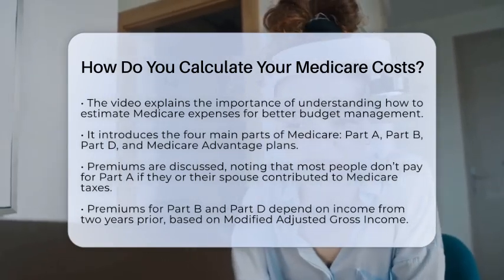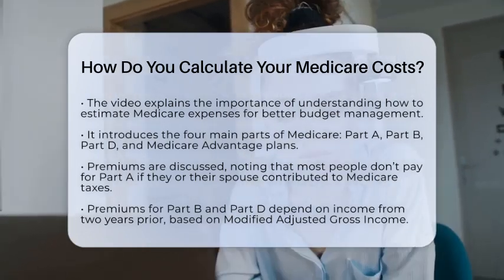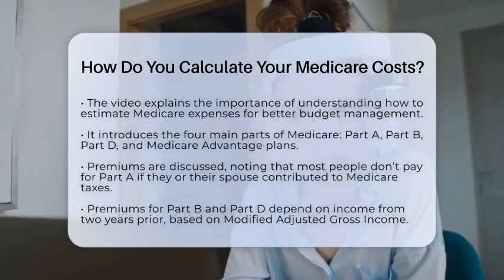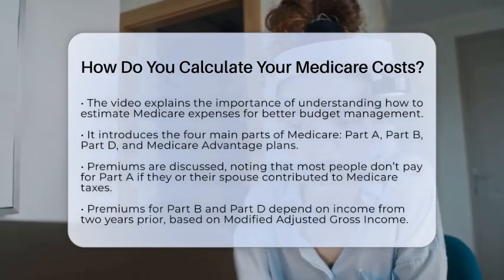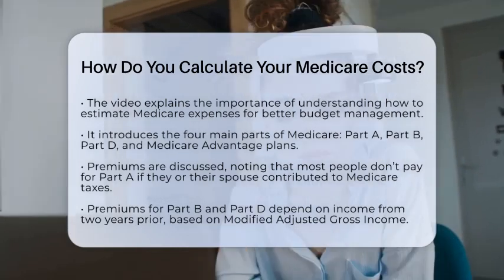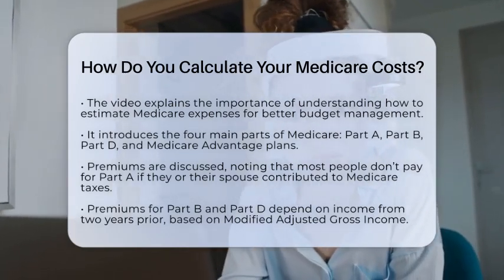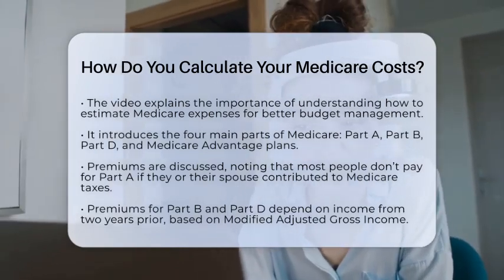First, you need to know which parts of Medicare you are enrolled in. There are four main parts: Part A, which covers hospital stays; Part B, which covers doctor visits and outpatient care; Part D, which is for prescription drugs; and Medicare Advantage Plans that combine several benefits. Each part has its own costs to consider.